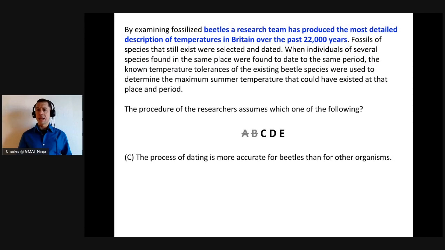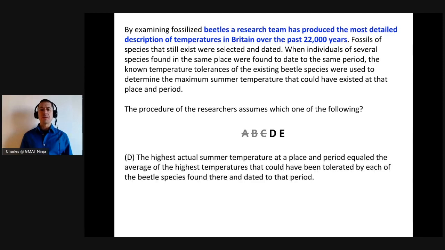C, the process of dating is more accurate for beetles than for other organisms. This might seem kind of tempting, because if it's more accurate for other organisms, then maybe there's a better way to do this. But notice that we're not saying this procedure would give us the most detailed description of temperatures possible, that it would be the best procedure possible. We're just saying this gives us the most detailed description of temperatures that exists at this point. All we need to assume here is that the beetle dating is somewhat accurate. We don't need to assume anything about that in comparison to other organisms. So we can eliminate C safely enough.